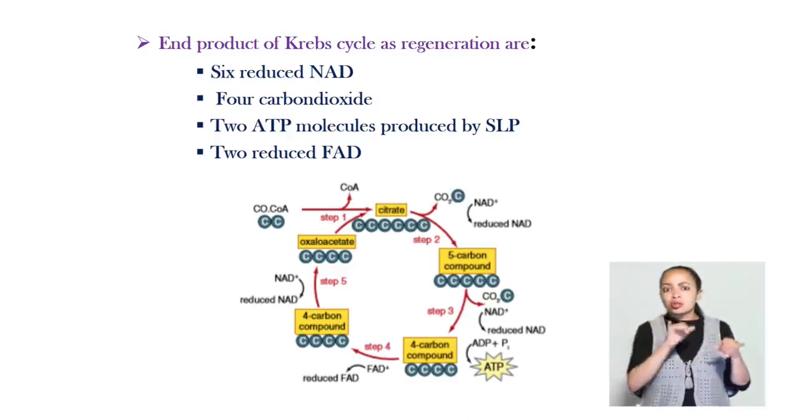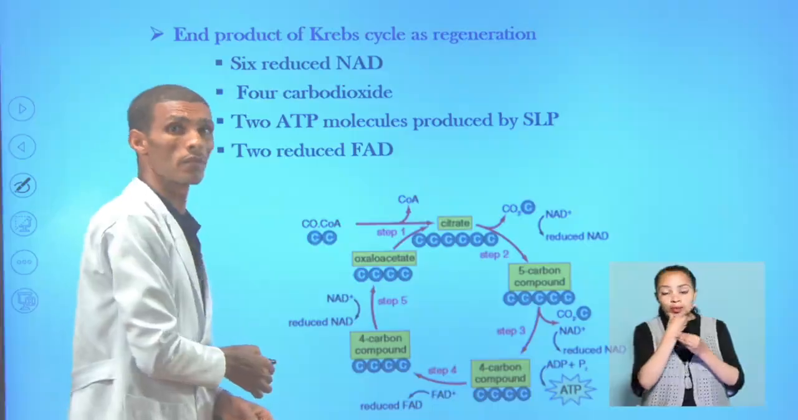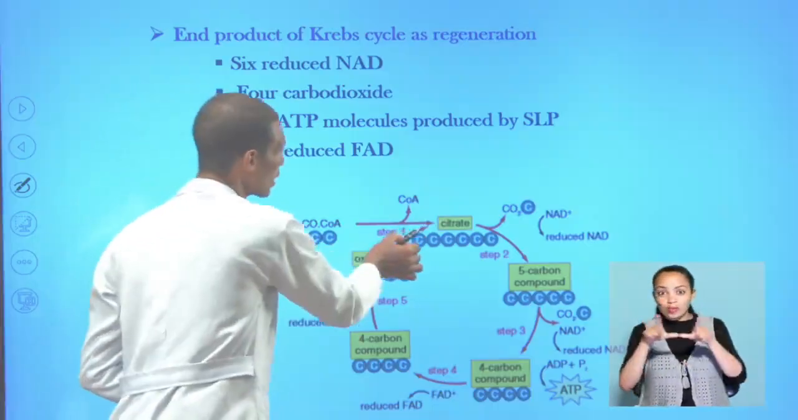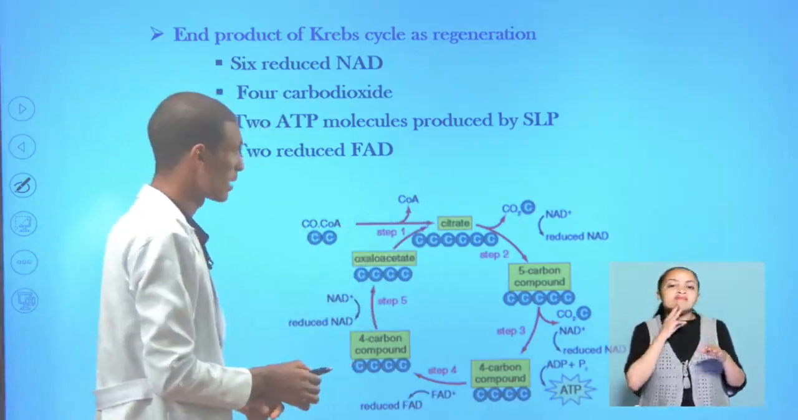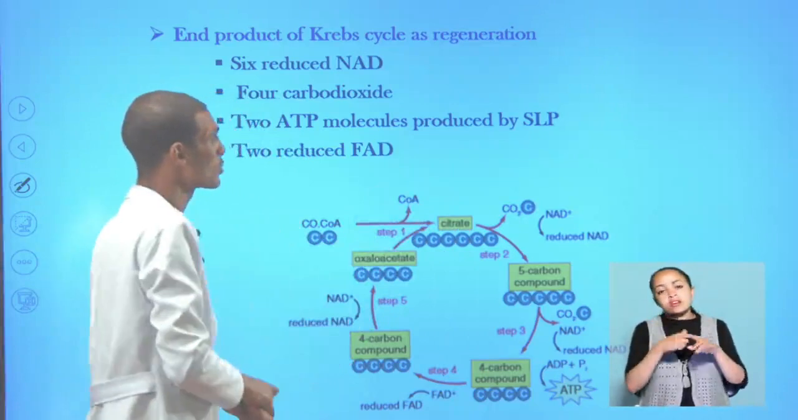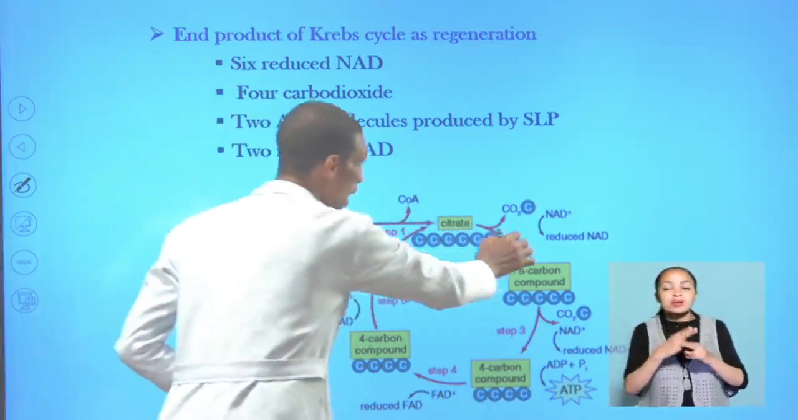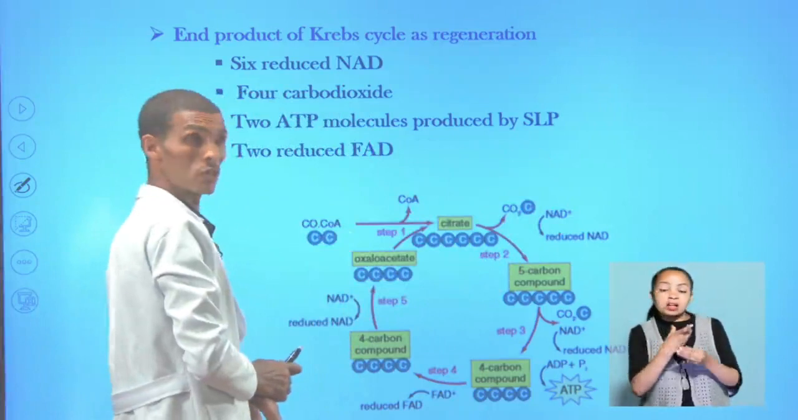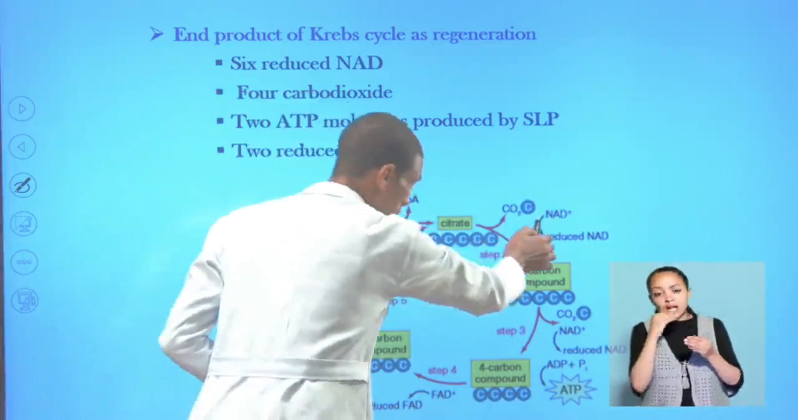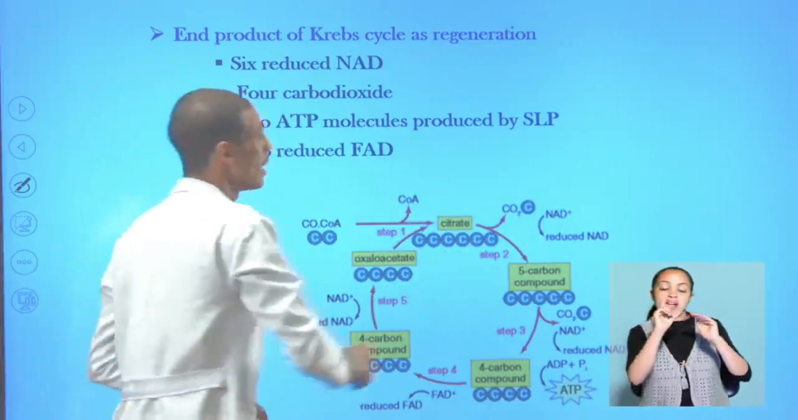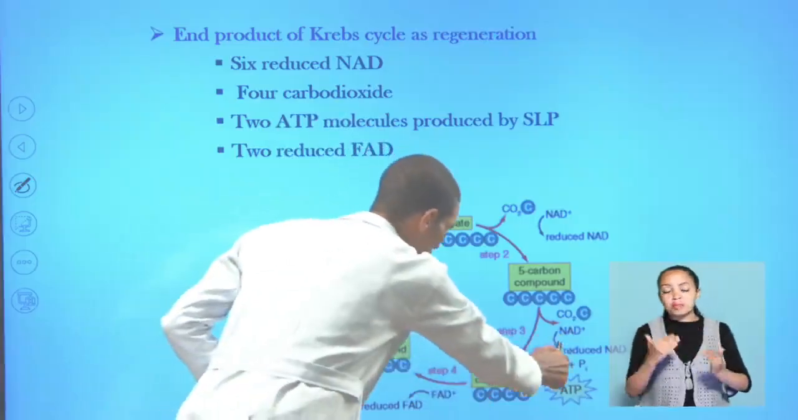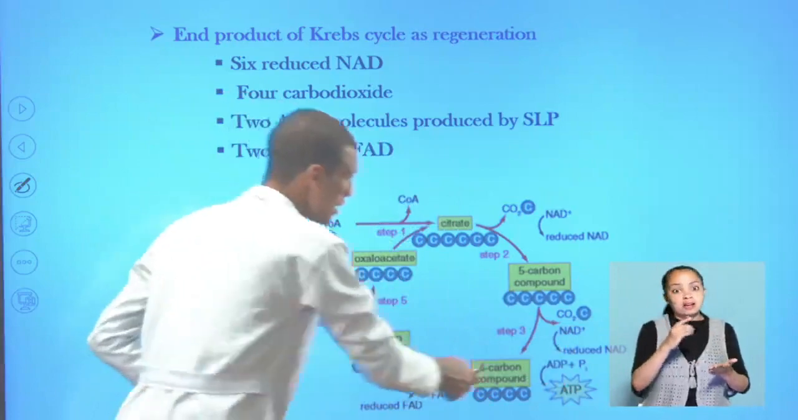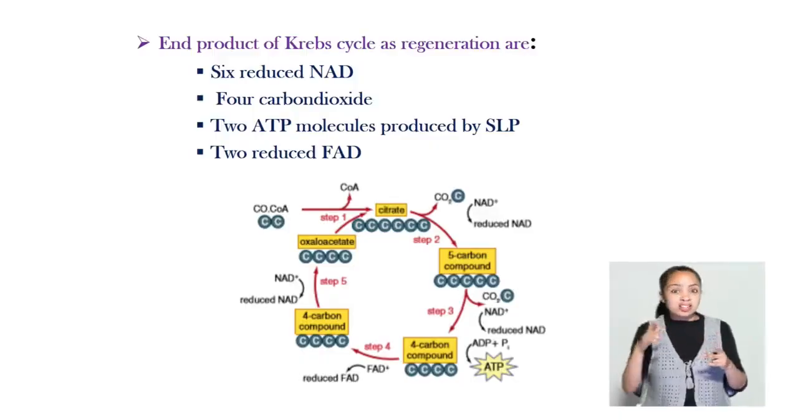Here the 2 carbon compound acetyl-CoA from the link reaction reacts with the 4 carbon compound in the fluid matrix of mitochondria in the Krebs cycle, then forms the 6 carbon compound called citrate. Then 1 carbon dioxide is released by decarboxylation, with production of 1 reduced NAD, and a 5 carbon compound is produced. There is decarboxylation again, with production of NAD again, and phosphorylation takes place here.